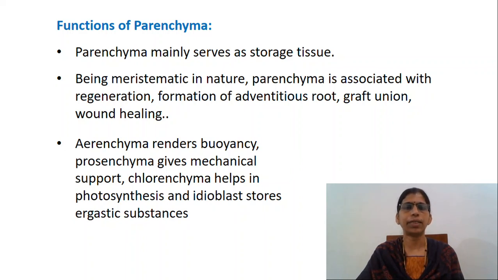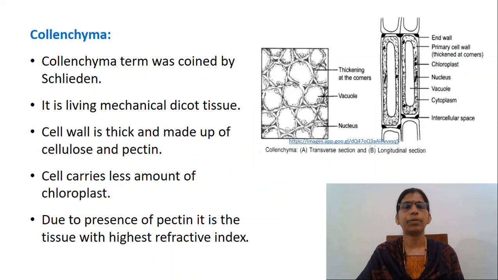Now if we move on to the next type, that is collenchyma, the term collenchyma was coined by Schleiden. Collenchyma is also a simple tissue consisting of one type of elements. The cells are somewhat elongate, occurring along the long axis of the body. The shape of the cell is variable, the short ones being more or less like parenchyma and the longer ones resembling the fibers, which may have tapering ends often overlapped and interlocked.